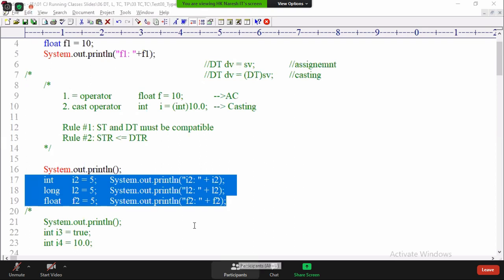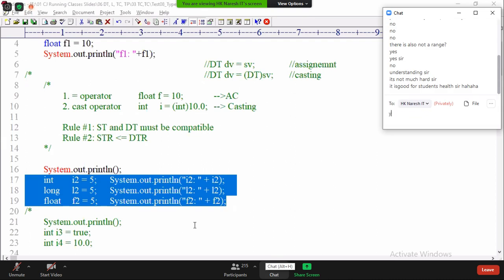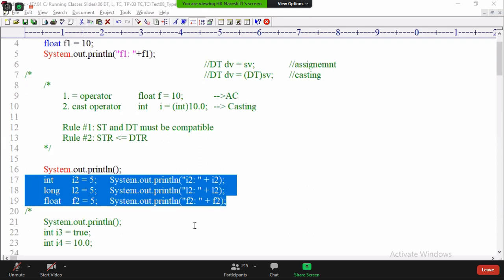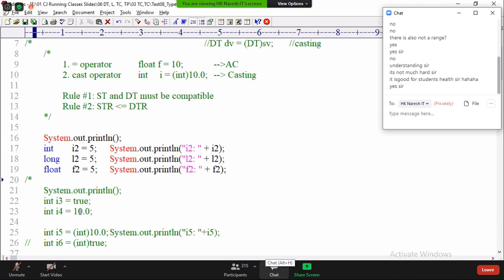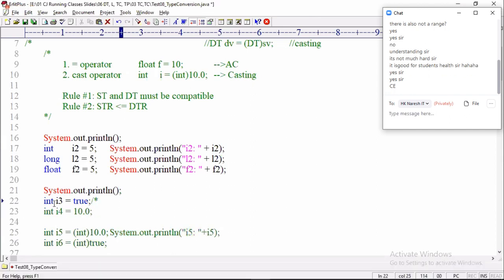Shall I continue to the next point? Up to now, are you completely comfortable? Next lines, can you answer? Below, here I am writing a statement like this. What is happening here? Int I3 equal to true. Is the statement allowed or not allowed? Not allowed. What is the problem? Range problem or type problem?